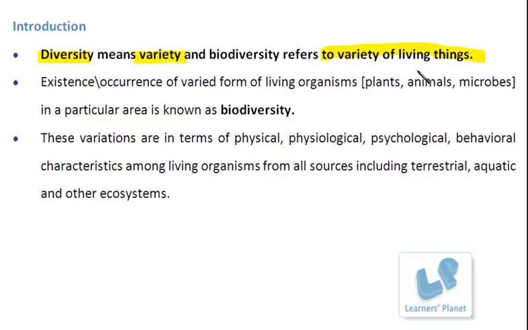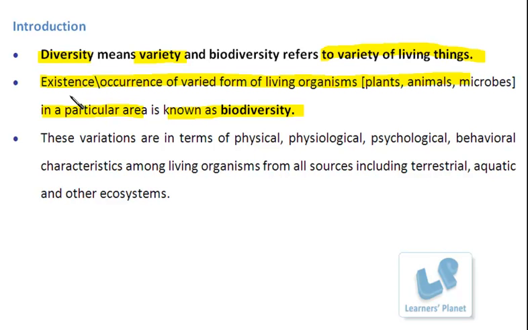Or in a more specific way, we can define it as the existence or occurrence of varied forms of living organisms, whether it is plant, animal, microorganism, or any form of living organisms in a particular area. That is what is known as biodiversity. So this is the perfect definition of this term, right? Now, as I am continuously saying, it is the occurrence or existence of varied forms of living organisms.